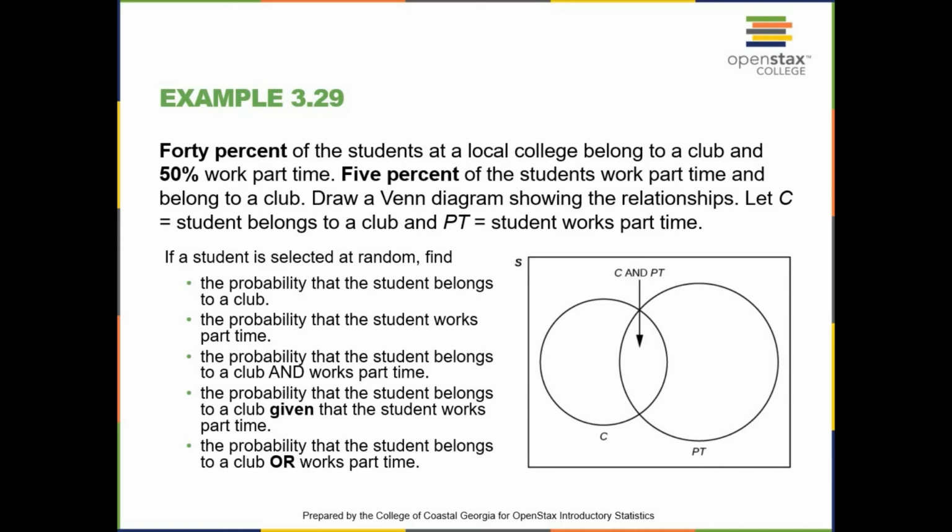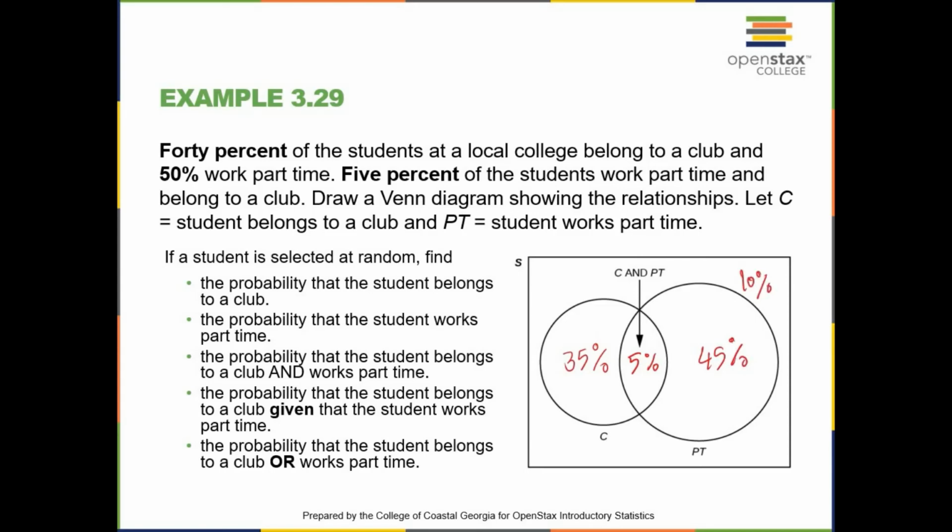So to represent that, first we're going to put the 5% of the students who work part-time and belong to a club. That is the part that we're going to represent. Now we know that 40% of the students at a local college belong to a club. So the remaining here will be 40% minus 5%, which is 35%. And then we know that 50% of the students work part-time. So the remaining of the part-time is going to be 50% minus 5%, which is 45%.